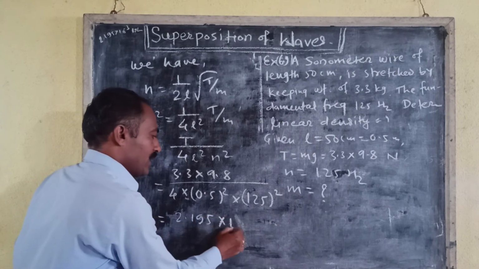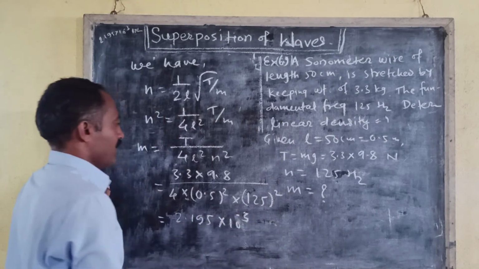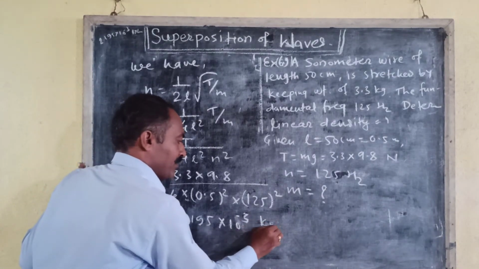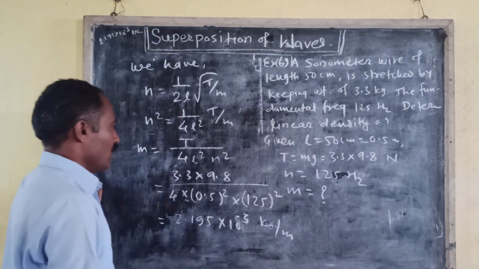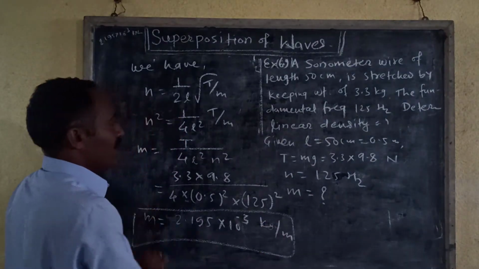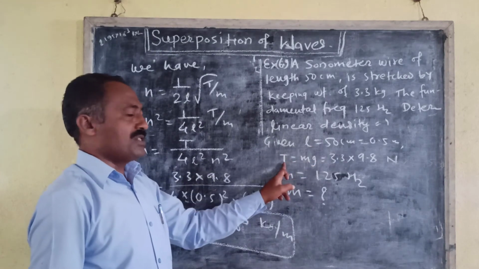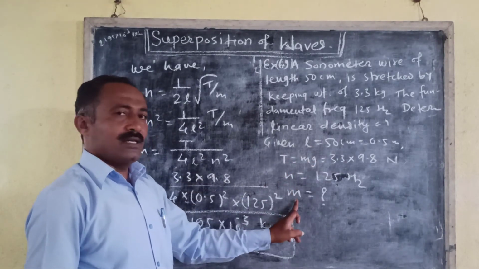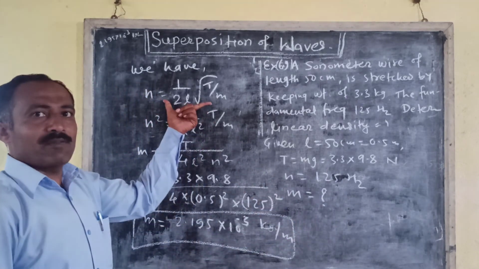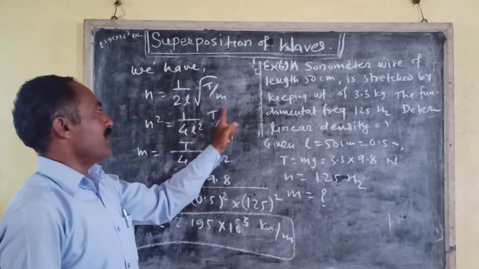2.195 into 10 to the power minus 3, the linear density, that is mass per unit length, that is kilogram per meter or kilogram meter inverse. This is the linear density of the wire. Here we have been given length, tension and frequency, and we have to calculate mass per unit length. The fundamental frequency is 1 upon 2L under root of T by m.